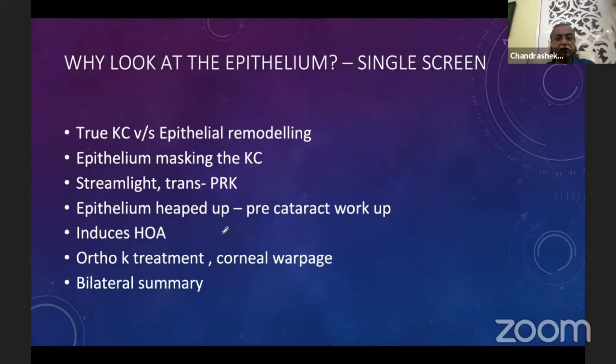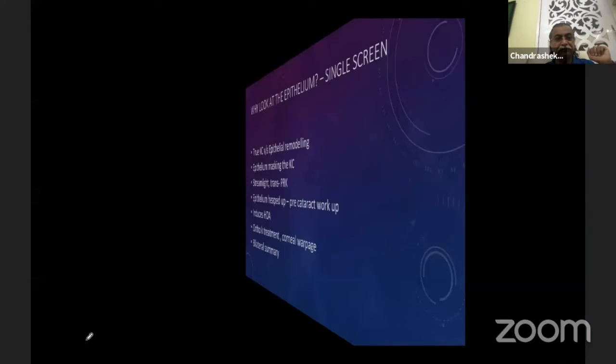Then epithelium heaped up, pericataract workup. It can be caused by dryness. It can induce cylinder. It can induce high order aberrations. I have seen some patients of ortho K treatment and corneal warpage with epithelium showing disturbance like a ring. Unfortunately, I do not have a very good classic slide to show, but I think people who are working on this will understand what I'm talking about. And then bilateral summary, of course, we have discussed.